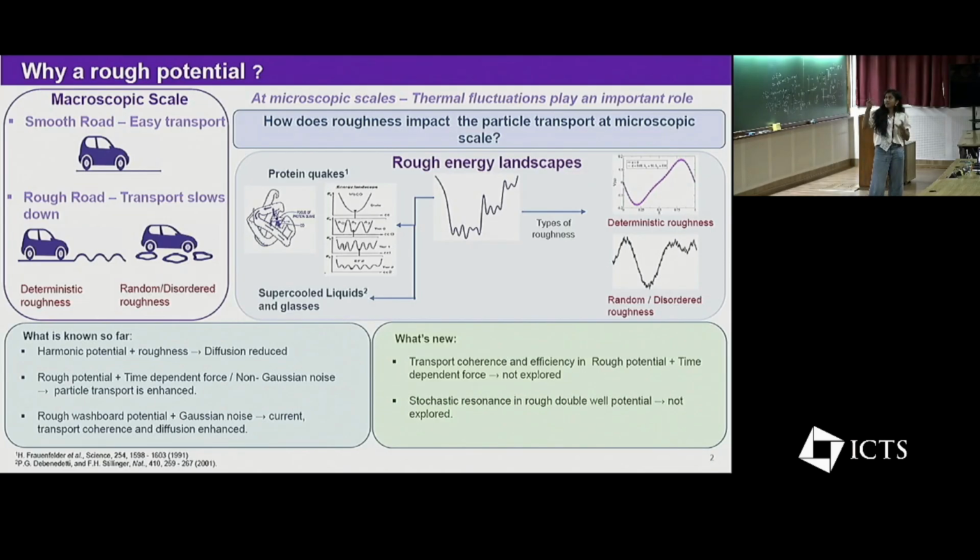Here we can generate such an energy landscape by superimposing a fast fluctuating function onto a smooth function. So we can have two types of roughness, that is deterministic roughness and random or disordered roughness, which is analogous to the bumps and potholes on the road.